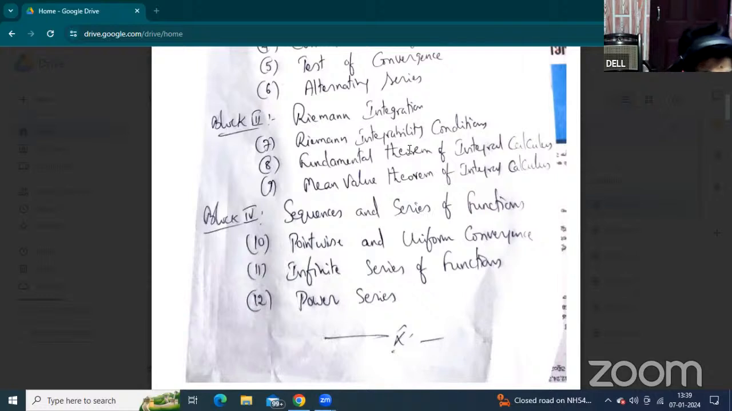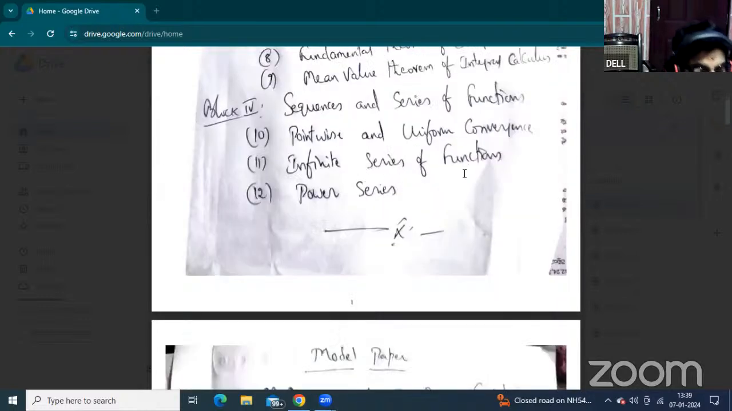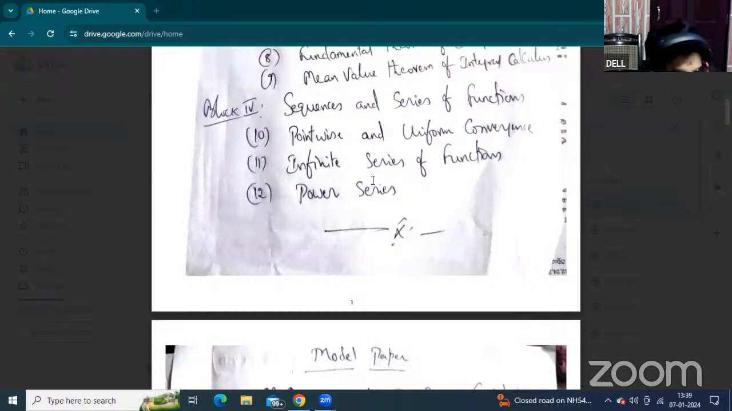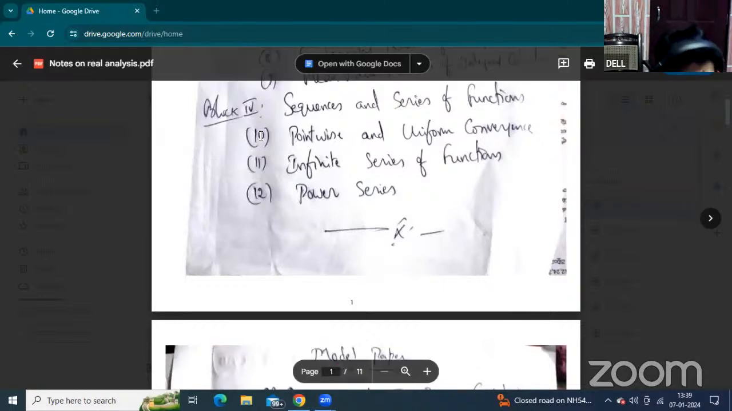And the fourth block is sequences and series of functions. The units are pointwise and uniform convergence, then infinite series of functions, and the last unit is power series. Now this is the overall syllabus. For the fourth block, the entire concept is based on the definitions, so we must approach some problems and then practice them, to easily get good marks.